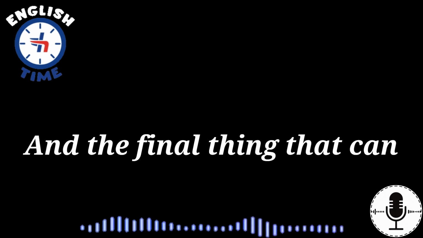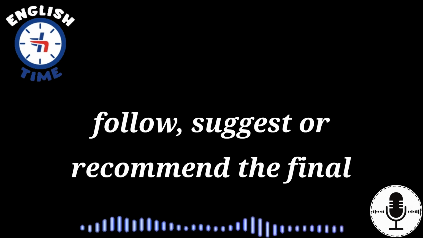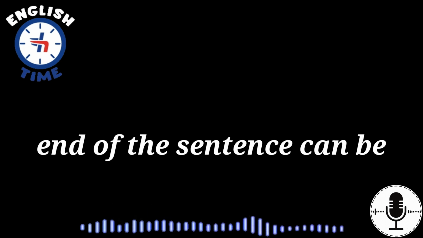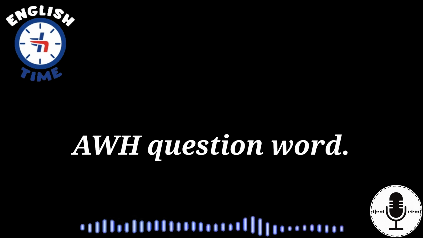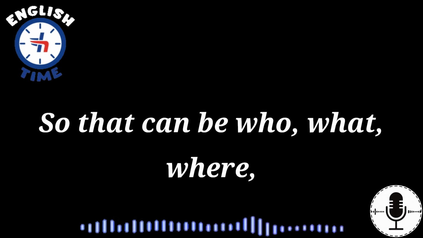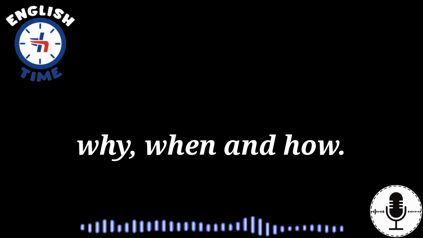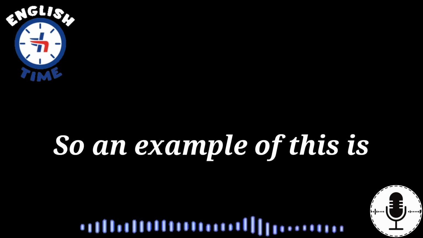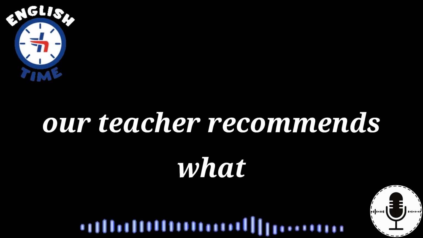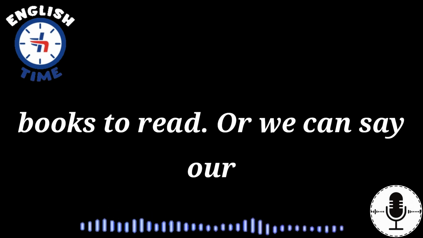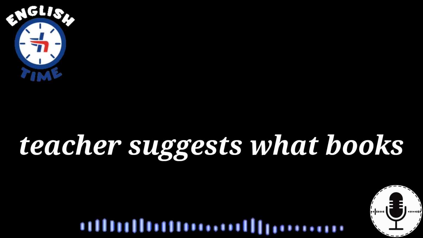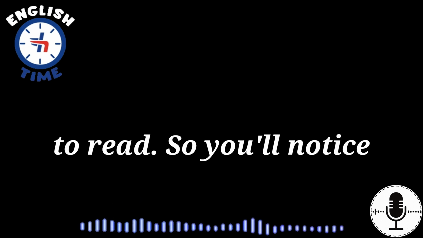And the final thing that can follow suggest or recommend, the final end of the sentence, can be a WH question word. So that can be who, what, where, why, when, and how. An example of this is our teacher recommends what books to read, or we can say our teacher suggests what books to read.